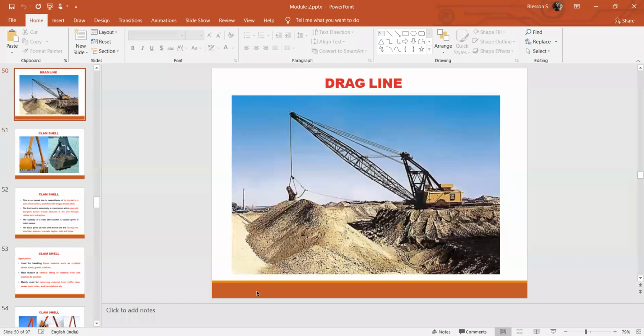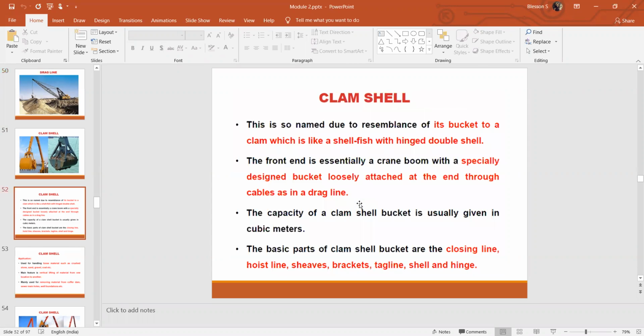In areas like this, just imagine you want to excavate only a small portion of area and you don't want to drag it towards the equipment or make more mess in that area. Only that much area you have to excavate. So such a clamshell can be used. It can penetrate in, dig a trench and lift it up. It is not affecting the surrounding area, while the drag line, power shovels and backhoes also disturb the other areas where the excavation work is carried out. The clamshell doesn't do that.